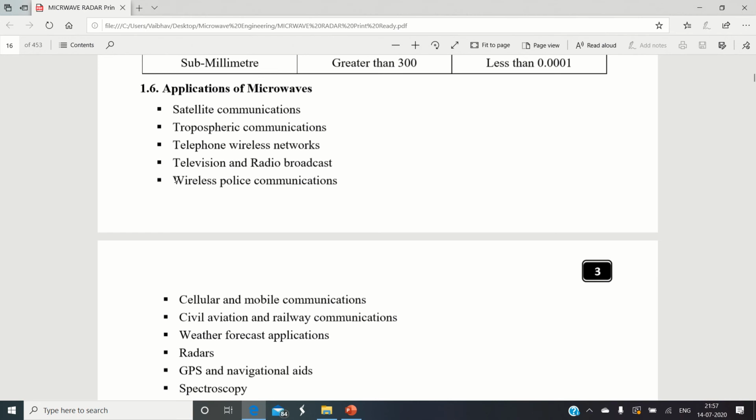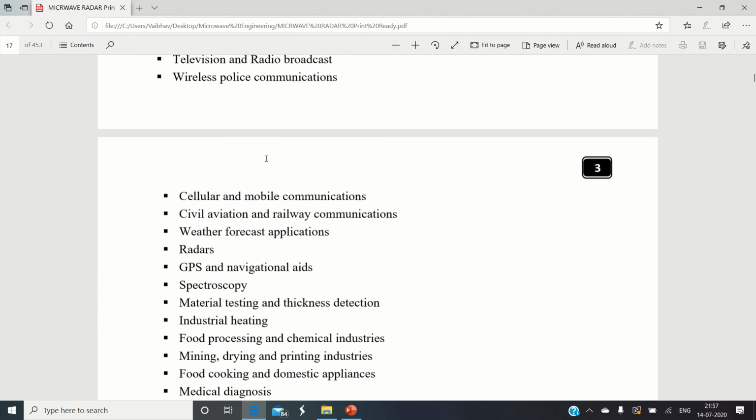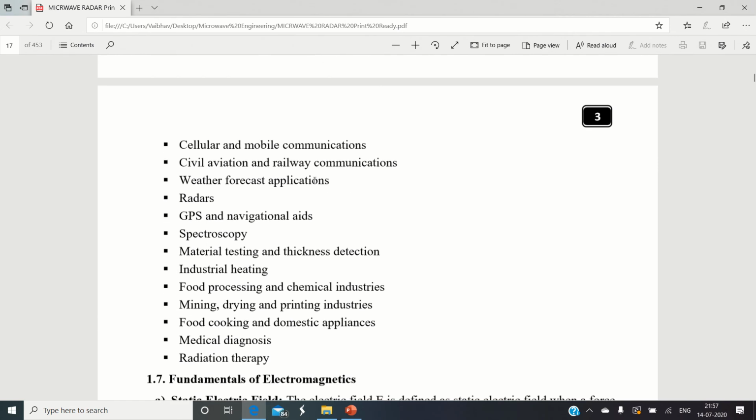Radars are being used in order to control road safety and the speed of a vehicle. Okay, so all that system is going to work on a microwave signal. Microwaves are being extensively used in our mobile and cellular phone communication. So we are using our cell phones, and it is microwaves which make it possible for us to communicate wirelessly. Civil aviation and railway communication also make use of microwaves for their operation.